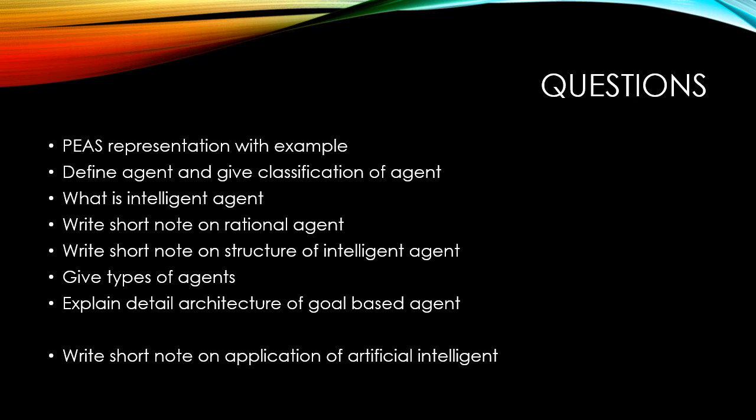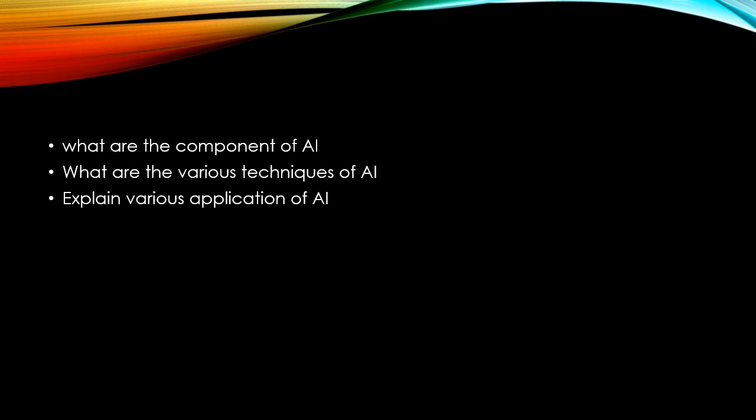Write a short note on application of artificial intelligence. What are the components of AI? What are the various techniques of AI? Explain the various applications of AI. Okay. So these are all the very important questions of Unit 1.